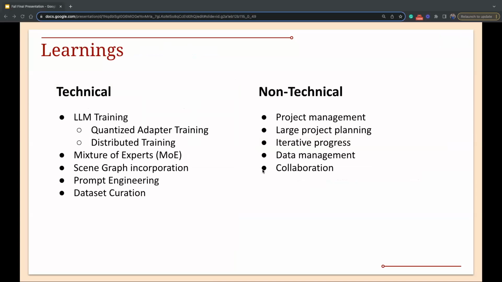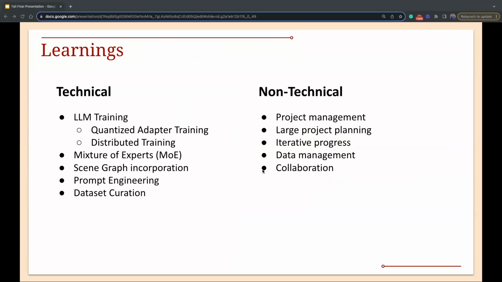Okay, now moving on to learnings. In terms of learning throughout the semester, being part of this team really helped us achieve both technical as well as non-technical aspects. We learned how to do LLM training, both using quantized manner as well as with distributed training. We learned how a mixture of experts can help achieve better results. We learned how to better use scene graph along with prompt engineering, and also worked on dataset creation.